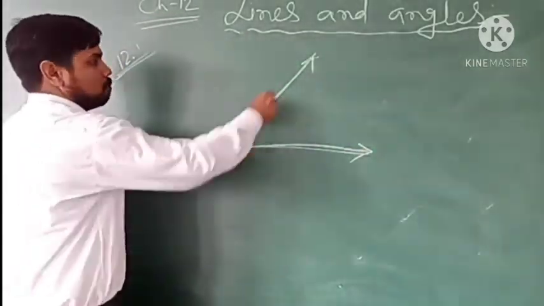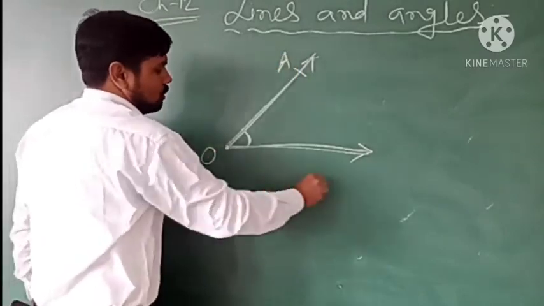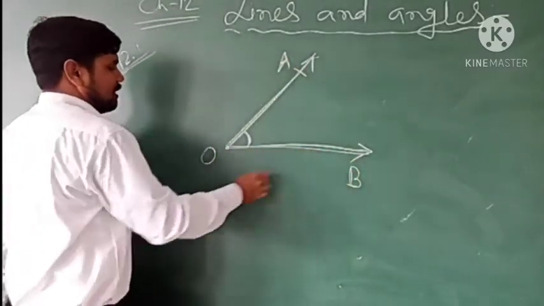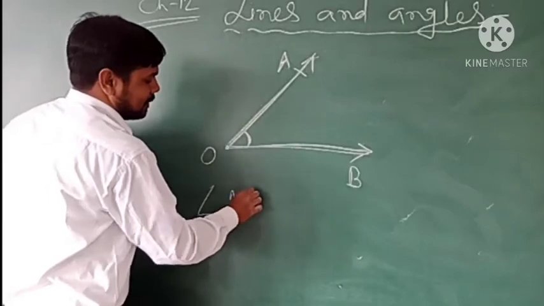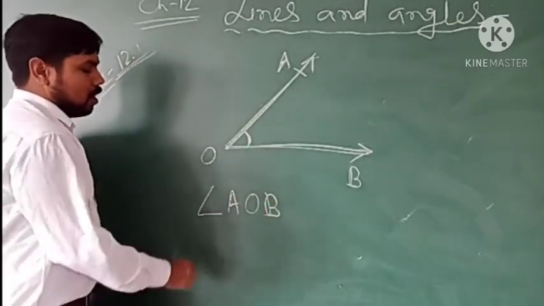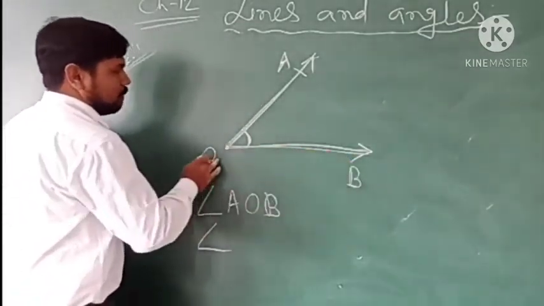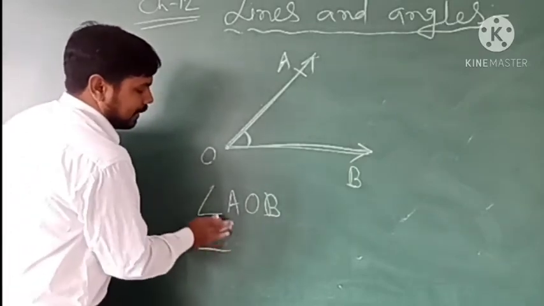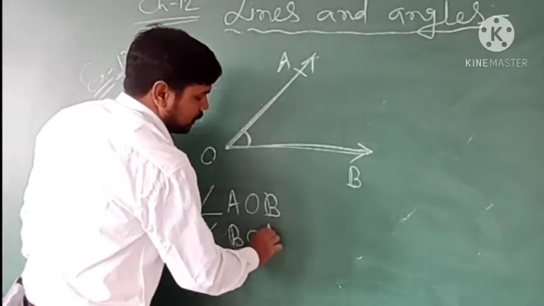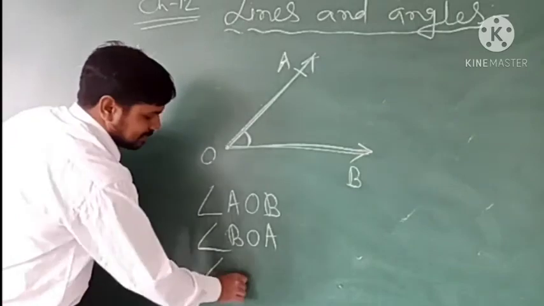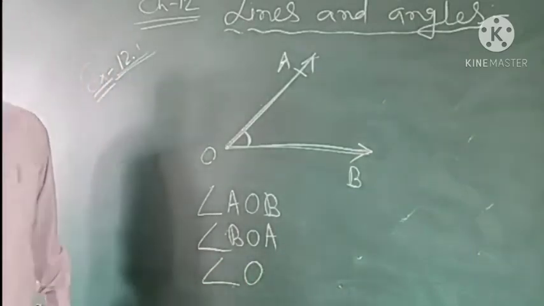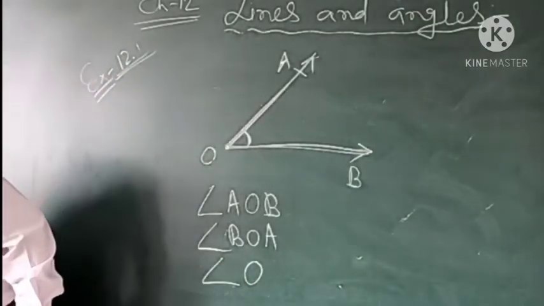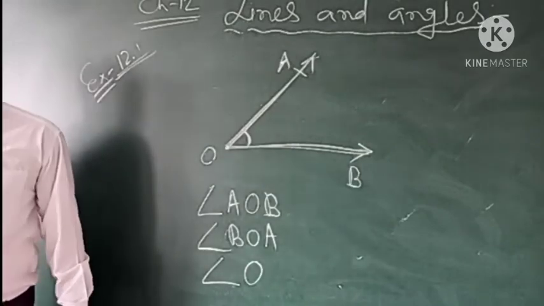Suppose this is A, this is O, this is B. So AOB is an angle. We can write this angle as AOB, or as BOA, or simply as angle O. इसको हम लोग एंगल O भी लिख सकते हैं.